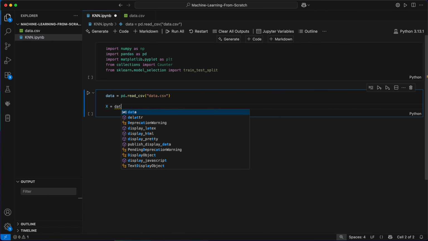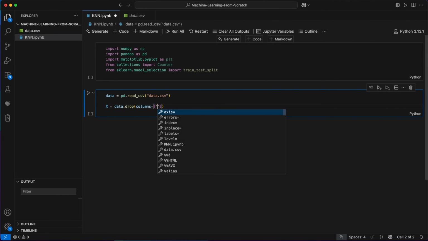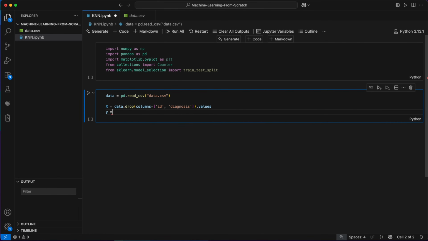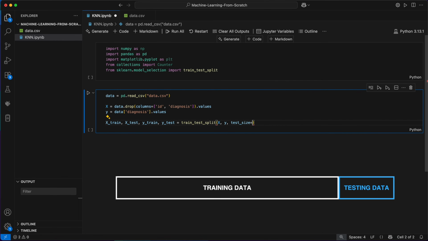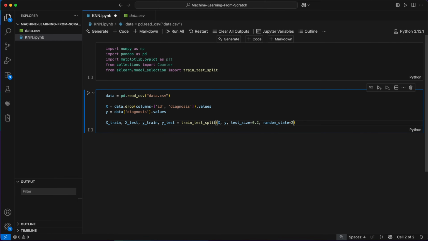Here X will contain the input feature values for each tumor. This doesn't include the ID and target diagnosis columns, so we drop these from this. And Y contains the actual true diagnosis class labels for each example. Once we have these, I'll go ahead and split this data up into a training set and a testing set using an 80-20 split. The reason we didn't do this in linear and logistic regression is because there we were training a model and could at least look at its training accuracy. With KNN, there's nothing to train, meaning the model is the training data. We need a separate testing set to actually try out the algorithm and make predictions on new data points.